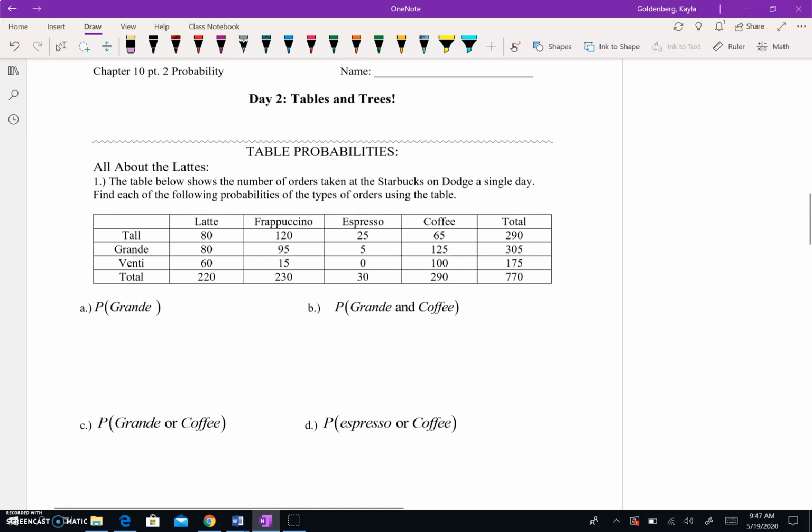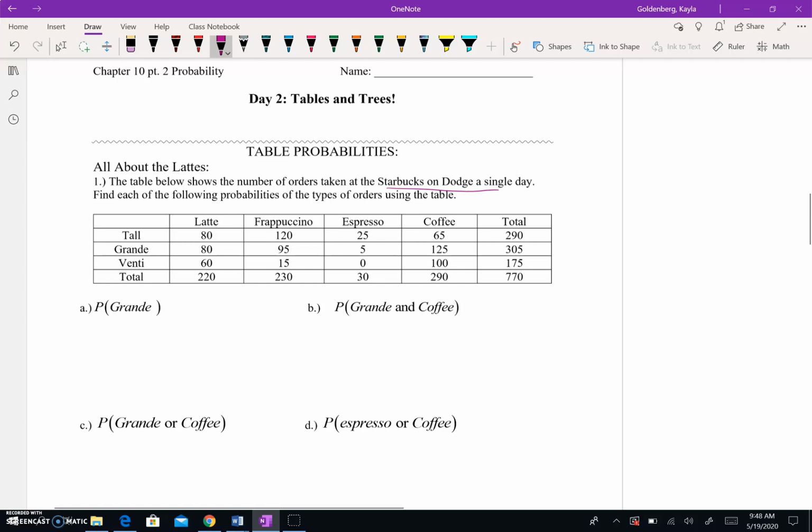So this kind of stuff might be interesting. If it's interesting, you might like stats, is what I'm getting at. So the first one is, what is the probability that if I just pick some random coffee, it will be a grande? And notice this is, of course, the orders taken at the Starbucks on Dodge in a single day. I have a feeling it's a little bit lower than that right now. So let's see, what's the probability if I pick any coffee order, it's a grande?